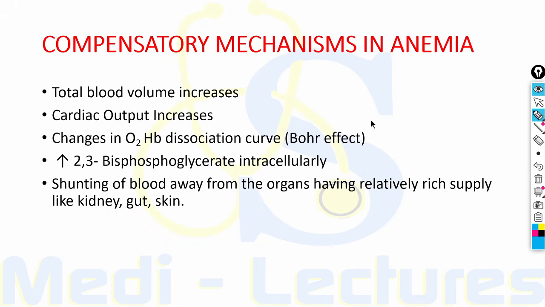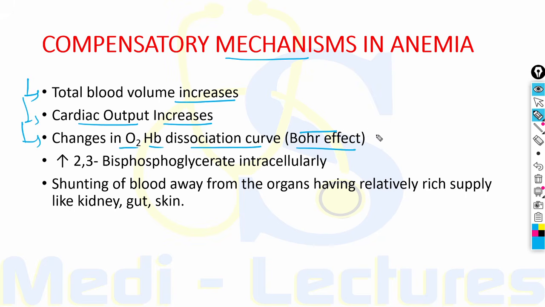Now let's see what all mechanisms are going on in the body to compensate for the anemia. First of all, the total blood volume increases, the cardiac output increases, there are changes in the oxygen hemoglobin dissociation curve, that is Bohr's effect.